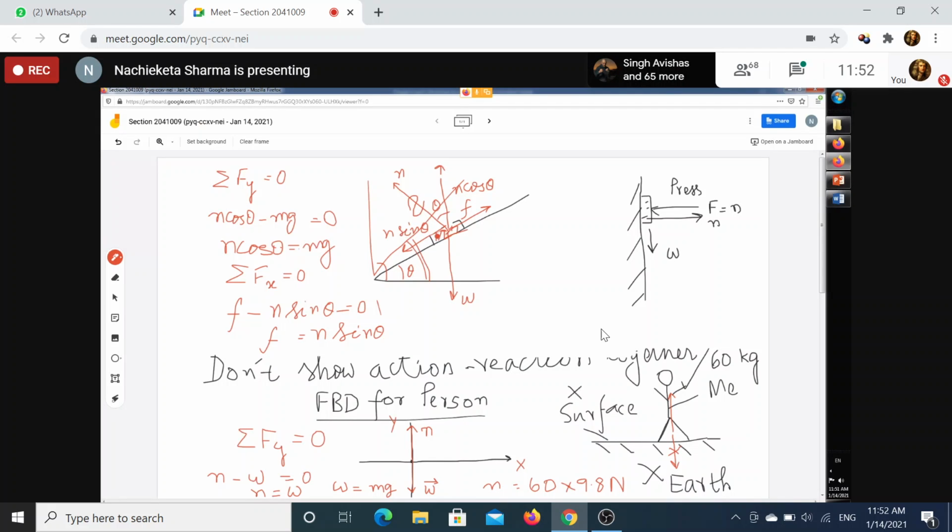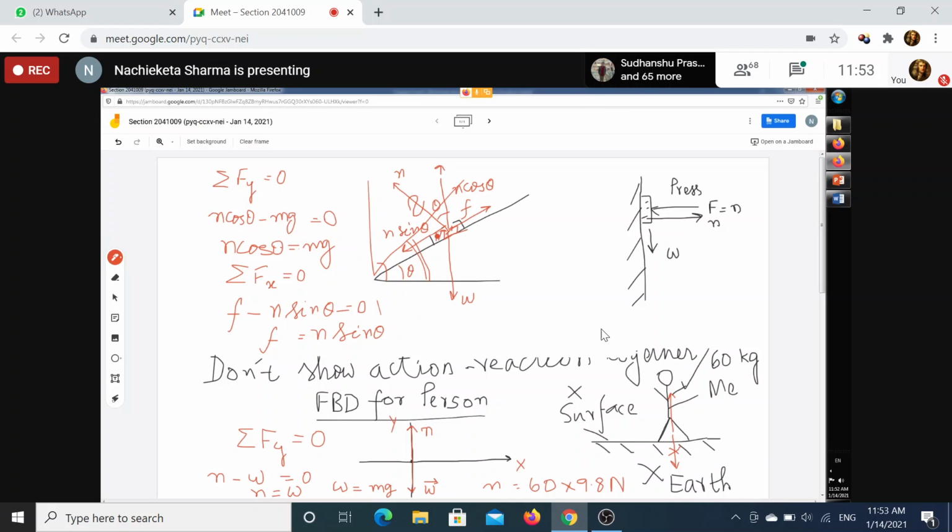At 90 degrees it will be zero. At 90 degrees, right angle. No, it will not go to 90 degrees. Have you seen? Go to your home. Take a slanting plane or any cardboard. Place something on the cardboard and gradually tilt the cardboard. At some time you will see that whatever you have placed on the cardboard will start sliding, isn't it? You need not go to 90 degrees.